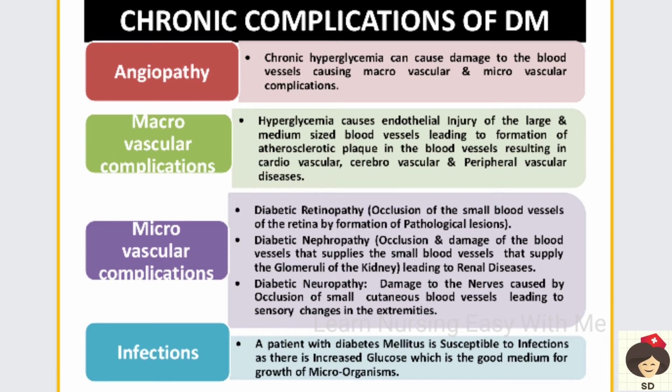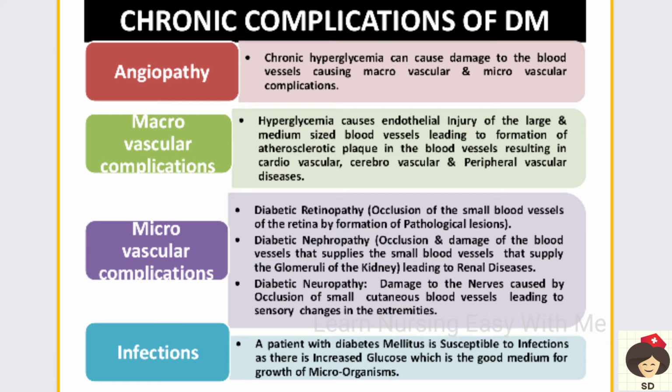Angio means blood vessel, pathy is diseases, so it is a disorder of the blood vessel. When the patient has severe hyperglycemia, the glucose will cause endothelial injury, that is injury to the inside of the blood vessels, which can result in dysfunction of the blood vessels. So it can result in macrovascular complications, meaning complications of large blood vessels, and microvascular complication is complication in the small blood vessels.